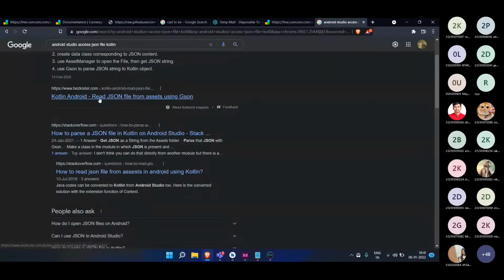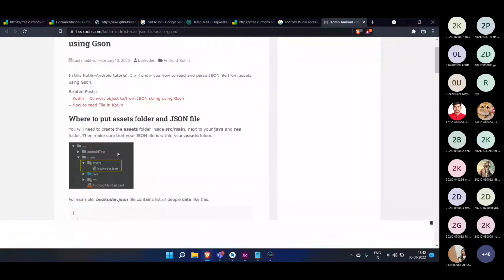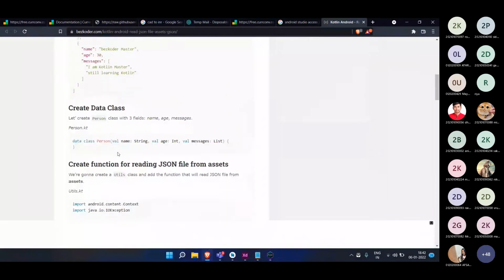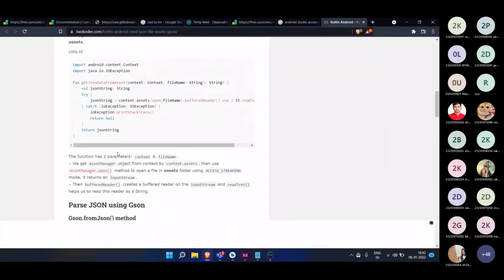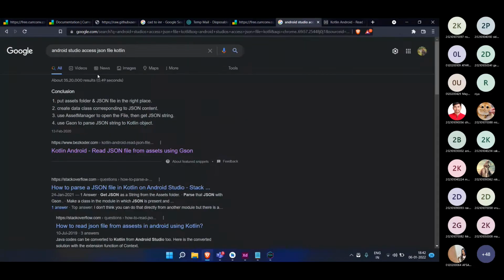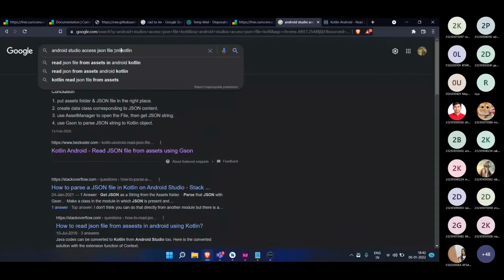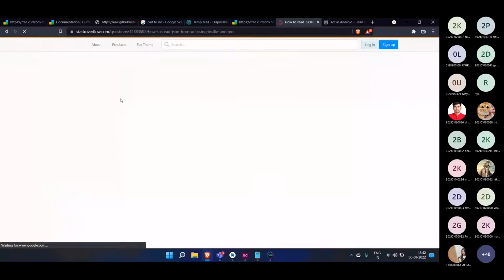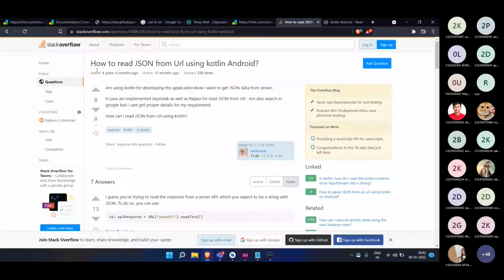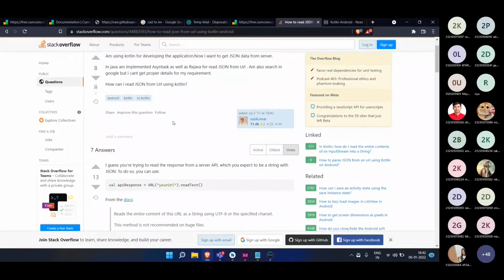Let us see one by one what the first website says. Okay, here they haven't accessed the JSON file directly from the internet, but have loaded the JSON locally. How does Android Studio access a JSON file online? Just give the keywords, like how to read JSON from URL using Kotlin. Okay, so yes, the thing we needed the most.